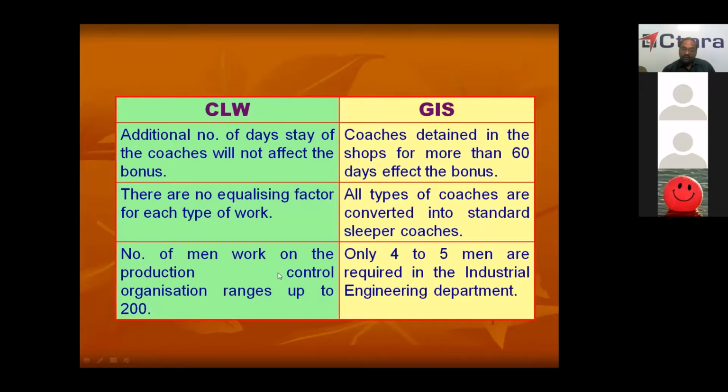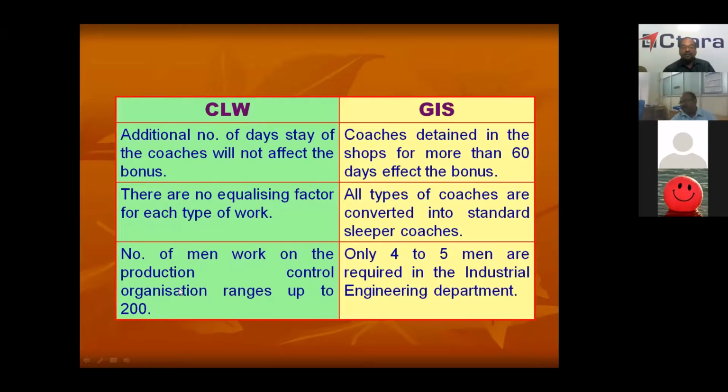And one more main difference is number of men work in the production control organization. You know what is this production control organization? This PCO wing. This is called as PCO wing. See, this production control organization is required for running the CLW pattern. One planning and rate fixing section should be there. One progress section should be there. One inspection should be there. So the planning and rate fixing, progress and inspection, all the three shops will be coming under production control organization, which is required to run the CLW pattern of incentive.